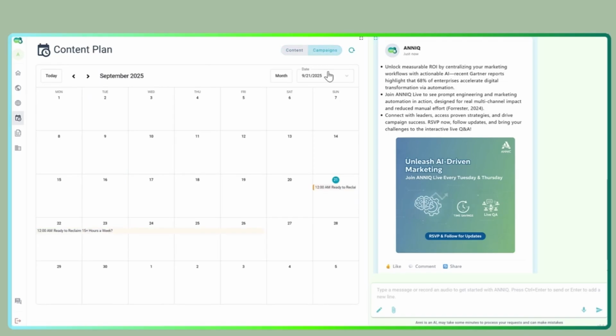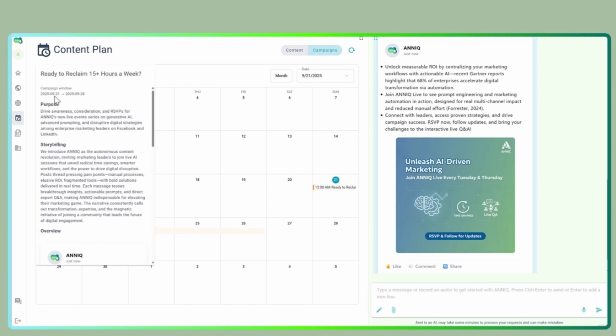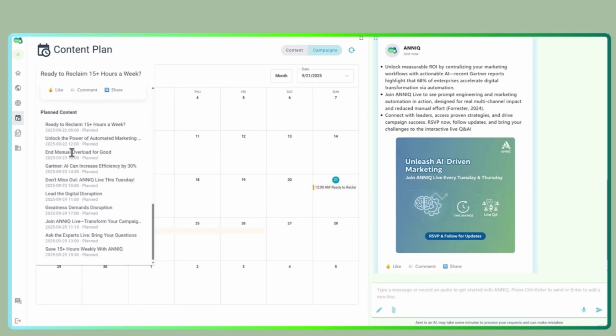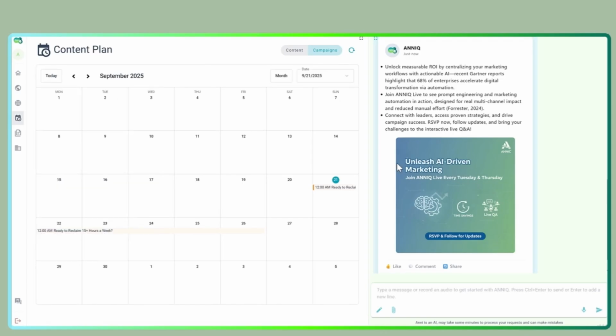If I go to campaigns here, check this. I get the information about this campaign that Annie created, and it says Ready to reclaim 15 hours a week. This is the name that Annie created for my campaign. I have all the information here, all the content plan. This is the summary or the brief for all my posts. It will talk about 15 hours, the power of automated marketing and manual overload, and any other information inviting people to join their lives.